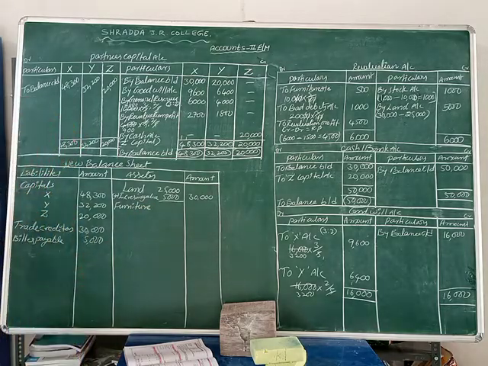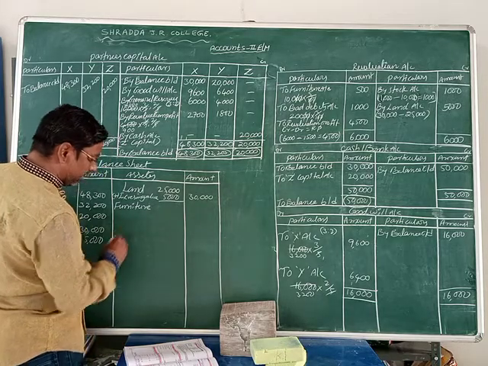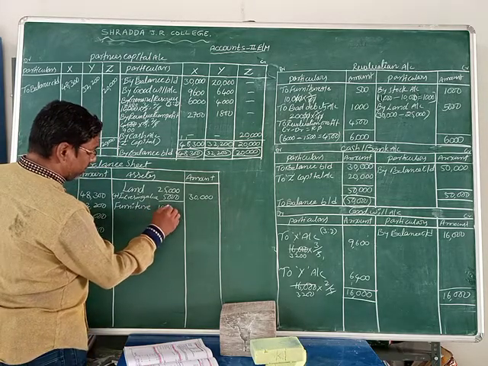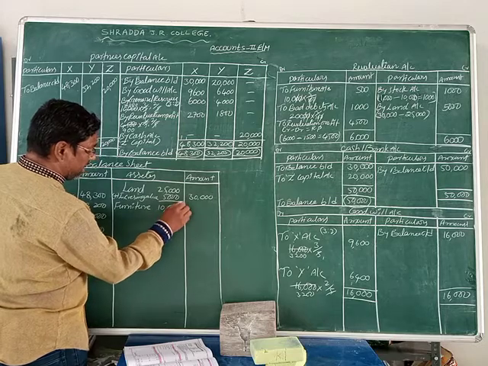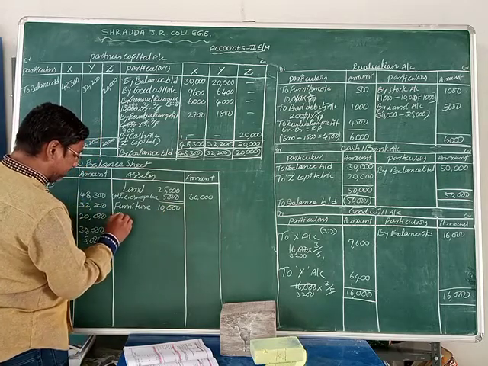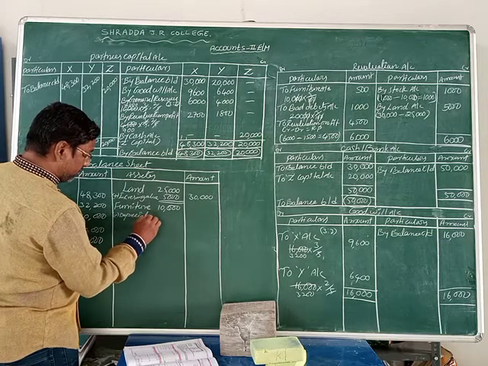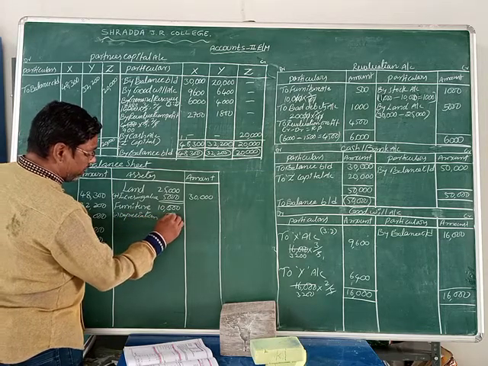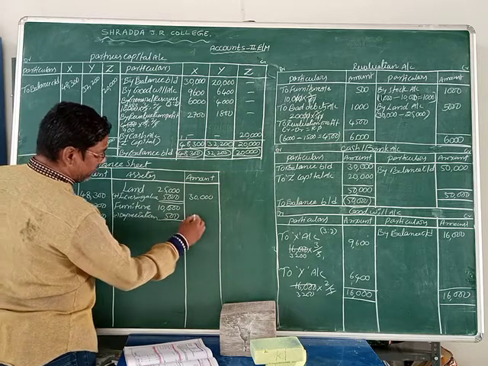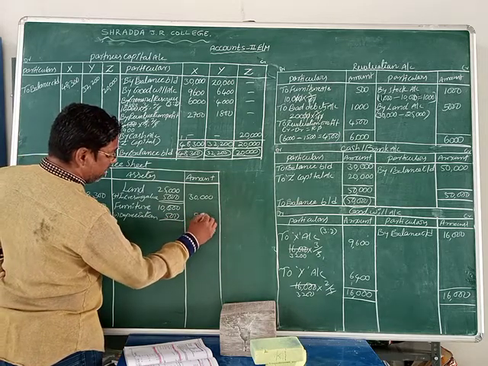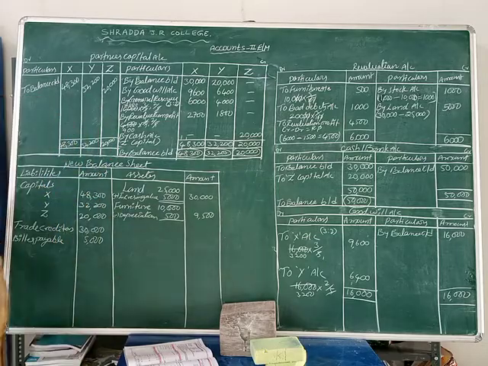Okay, now next one, furniture. Furniture value is deducting 5%. What is the value of furniture? 10,000 rupees only. So minus depreciation 500. So the remaining value is how much? 9,500 rupees.